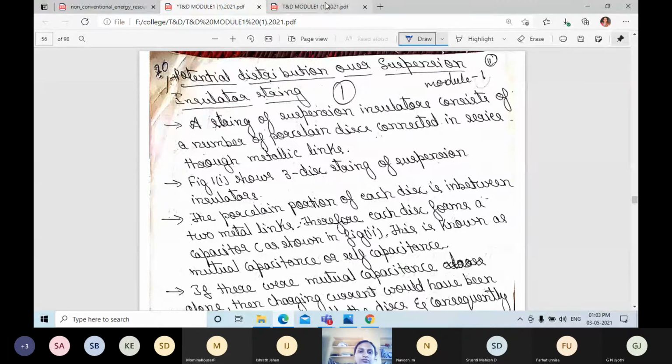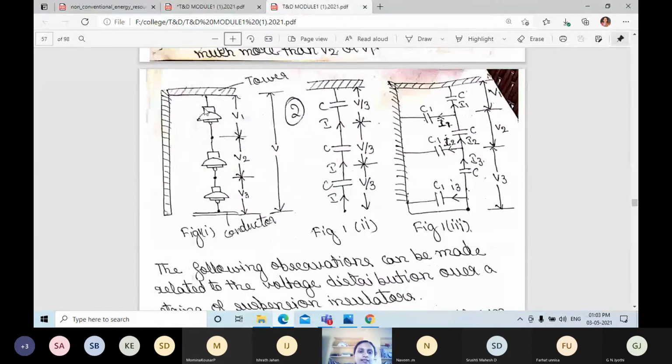Okay, this is a disc. This one we call a disc. Here this is the tower and this is the insulator. In the insulator there are three discs. You can observe the voltages V1, V2, V3. They have given the voltage across each disc as V1, V2, V3.